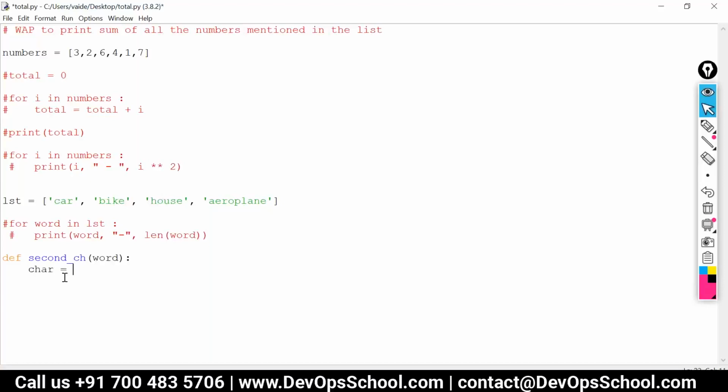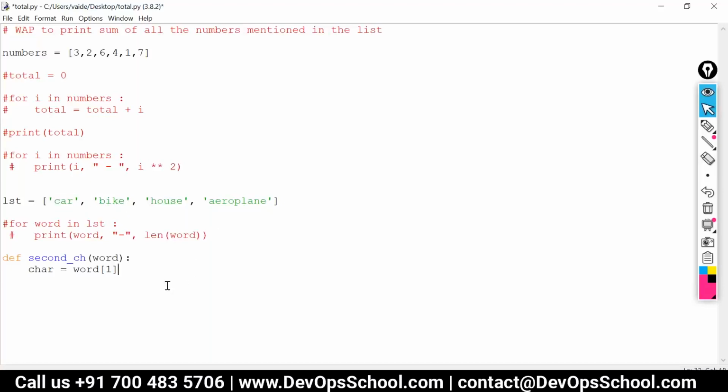Here we have the syntax: character is equal to word[1]. The first character will always be addressed with 0, the second character will be 1, the third character will be 2, and so on. Car has only 3 characters, so 0, 1, 2. Bike has 4 characters, so 0, 1, 2, 3.